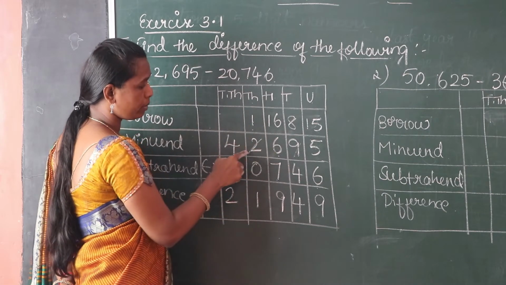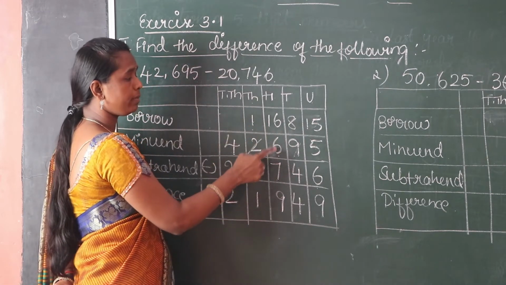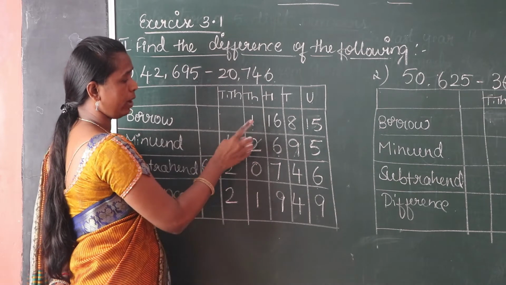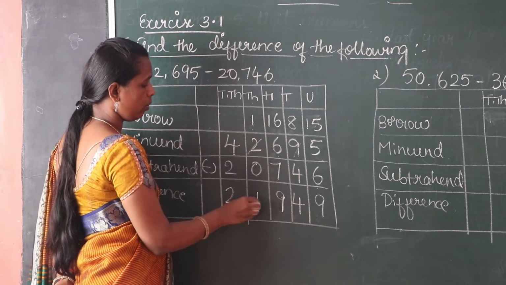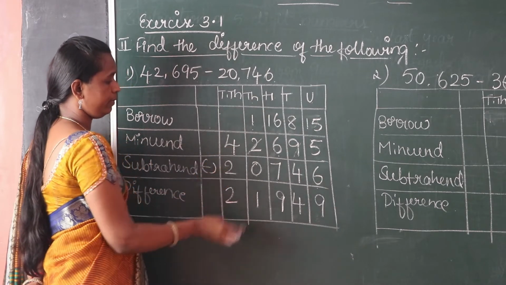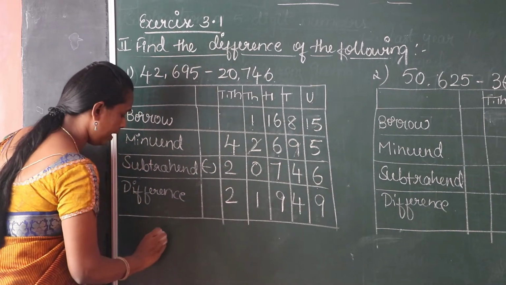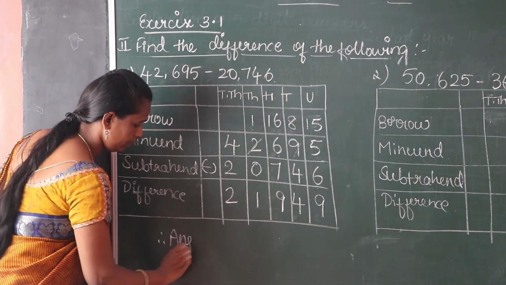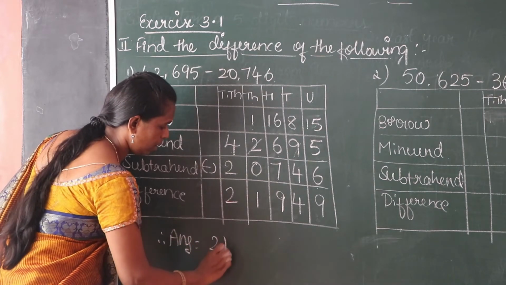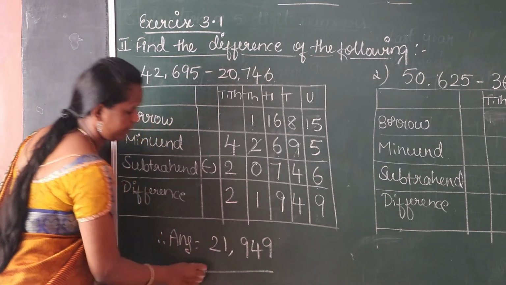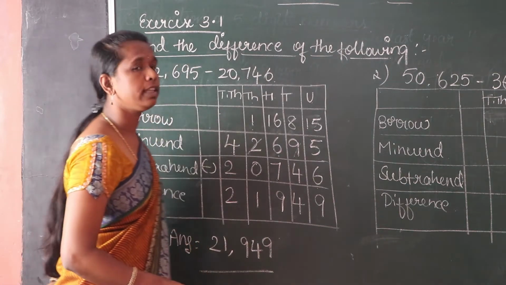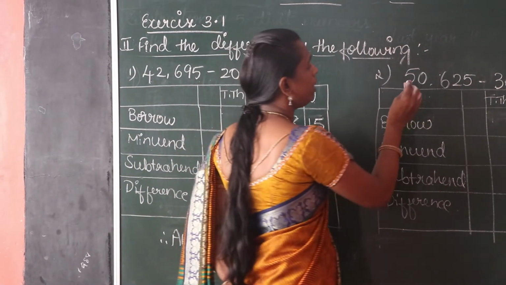So take borrow from 1000 place. This 6 becomes 16. This 2 becomes 1. 16 minus 7, 9. 1 minus 0, 1. 4 minus 2, 2. Therefore, answer 21,949.